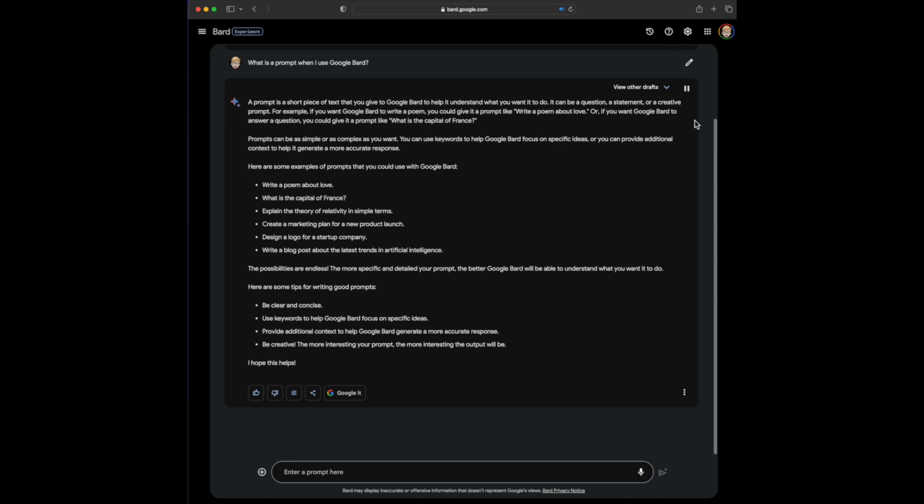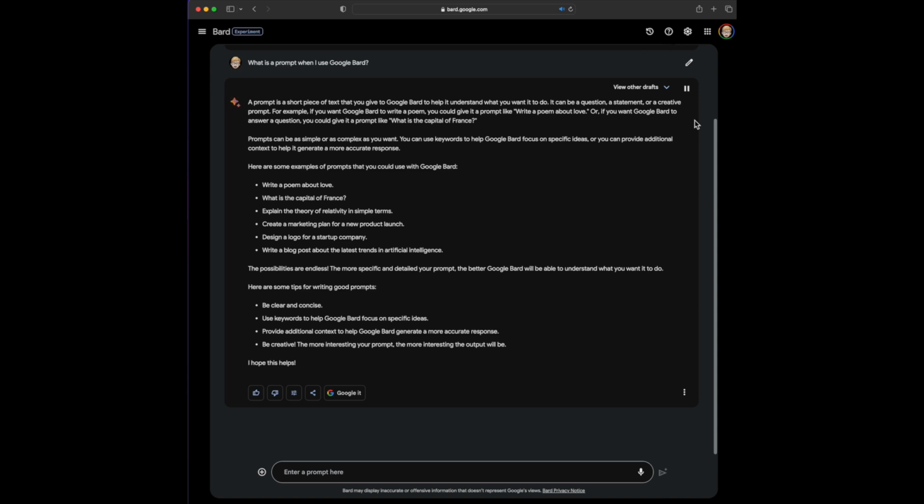Here are some examples of prompts that you could use with Google Bard. Write a poem about love. What is the capital of France? Explain the theory of relativity in simple terms. Create a marketing plan for a new product launch. Design a logo for a startup company. Write a blog post about the latest trends in artificial intelligence. The possibilities are endless. The more specific and detailed your prompt, the better Google Bard will be able to understand what you want it to do.